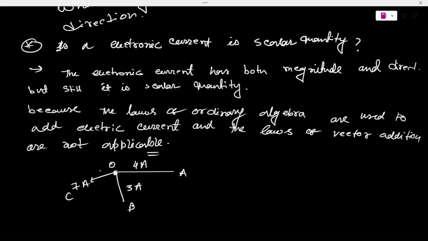I hope you understand. Again, we are very familiar that electric current has magnitude as well as direction. But the laws of ordinary algebra are used to add electric currents, and the laws of vector addition are not applicable to the addition of electric current. So that's the main reason. It is called a scalar quantity.